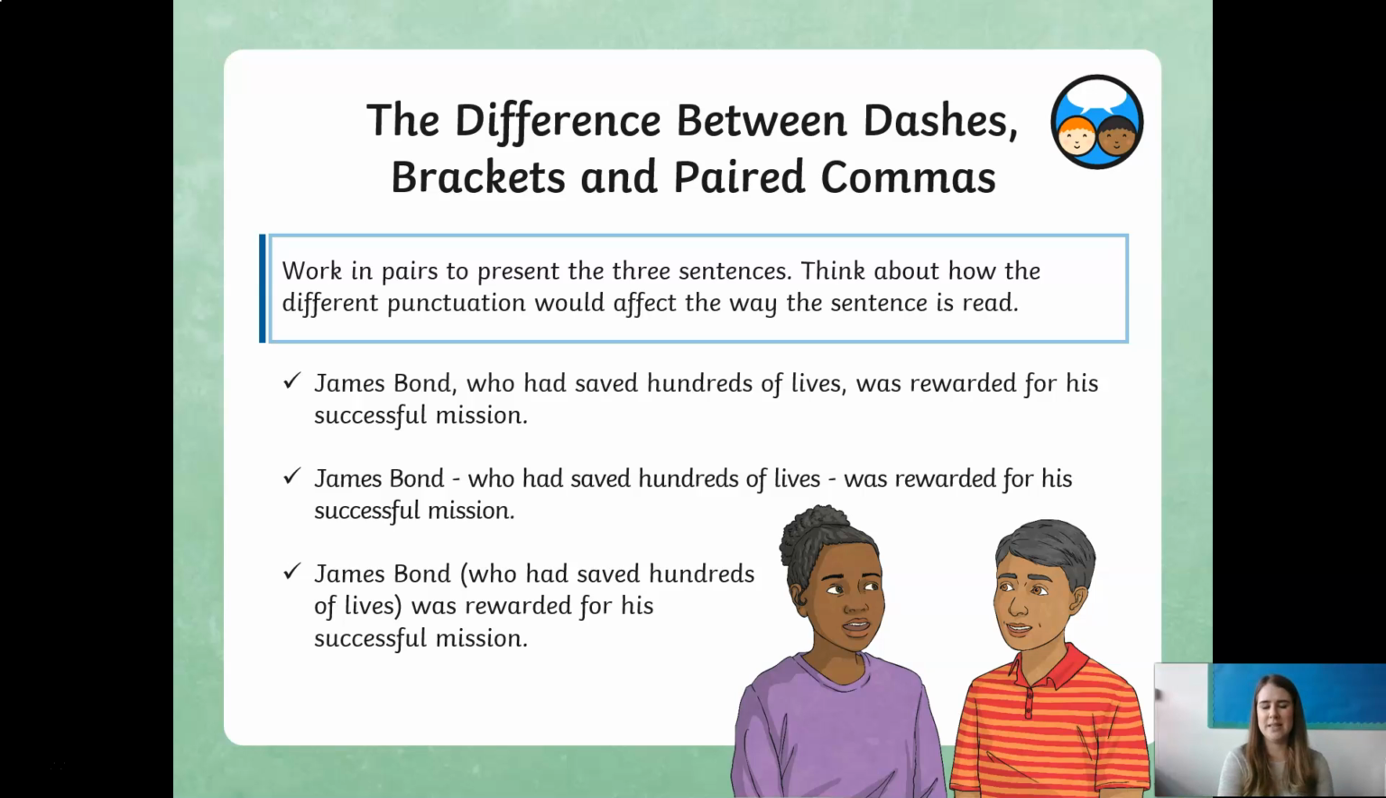So James Bond, who had saved hundreds of lives, was rewarded for a successful mission. So which one of those for you would be the most appropriate punctuation? And how does each one of those read to you in terms of level of importance? So just pause the video, just have a think.